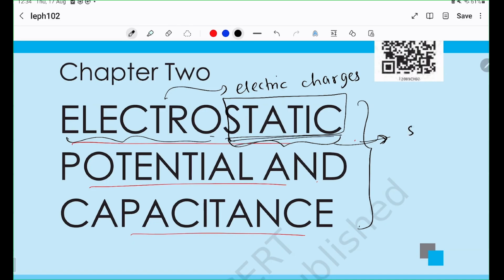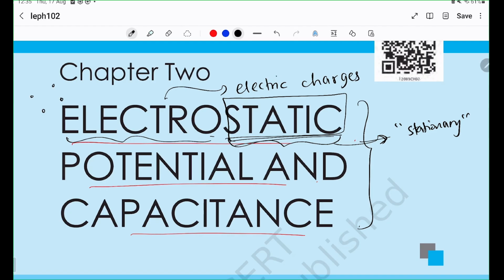Static meaning stationary. So essentially this field, electrostatics, is a field which has to do with stationary charges, or charges moving relatively slowly so that the approximation of them being stationary is good enough for us. This is what it means. Another thing I would like to clarify is, what do you mean by stationary charge? What charge is stationary? Does that mean no charge is moving? Or are all charges fixed forever like this? No, that is not the case.